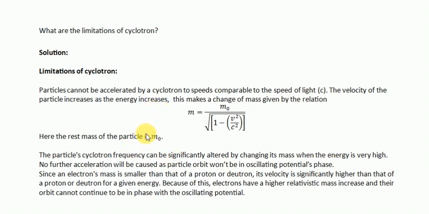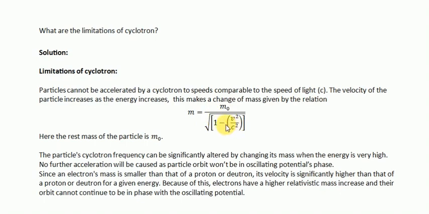Now, the relation for this mass increase is given by the equation m equals m0 divided by the square root of 1 minus v squared by c squared, where m is the mass of the particle at the higher speed, m0 is the rest mass, or the mass it has at rest, v is the particle's velocity, and c is the speed of light. The interesting part is in this square root in the denominator.